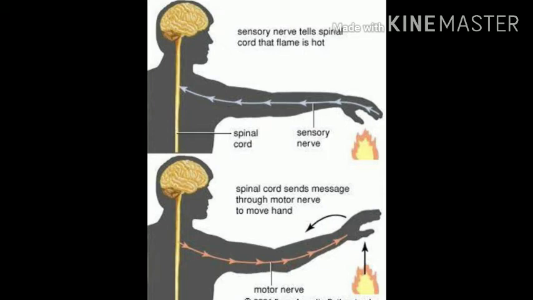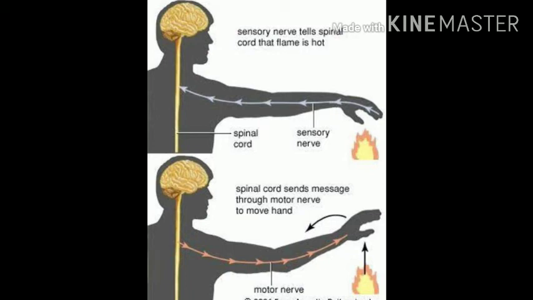The nervous system controls all our actions, but some of our actions are automatic. Who is controlling all our actions? This nervous system. And the nervous system controls all our actions, but some of our actions are like automatic. We do not have to think before doing them. And this type of actions are called reflex actions. What is reflex actions? Some of our actions are automatic and we do not have to think before doing them, and such type of actions are called reflex actions. And such actions are controlled by whom? Yes, such actions are controlled by the spinal cord.